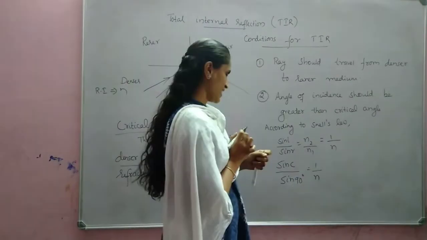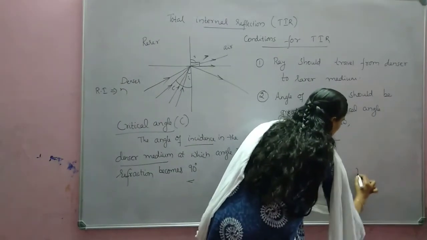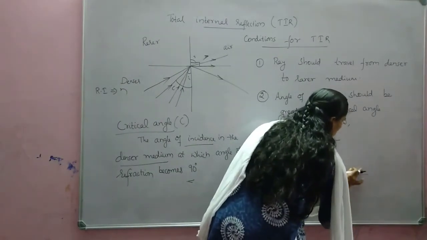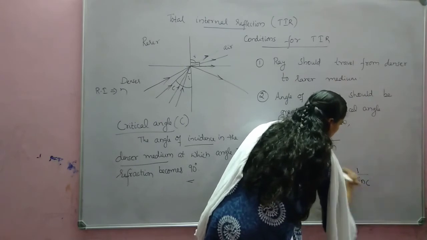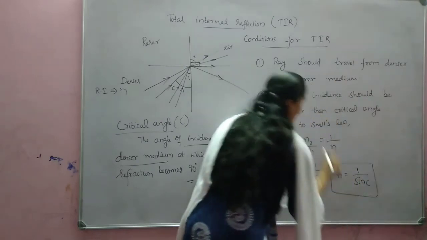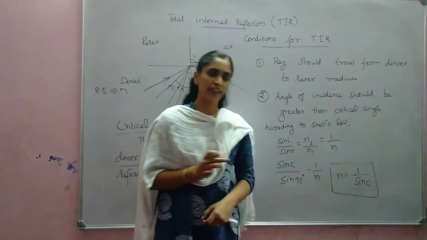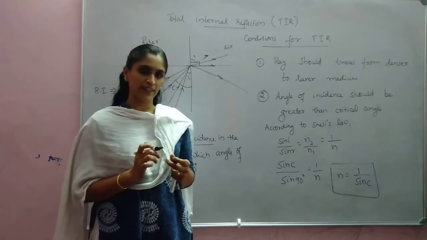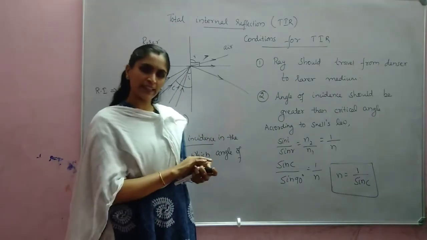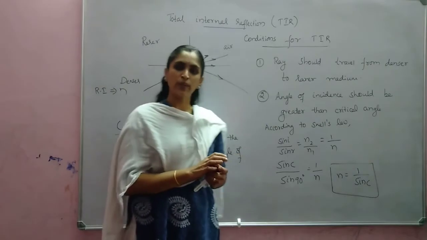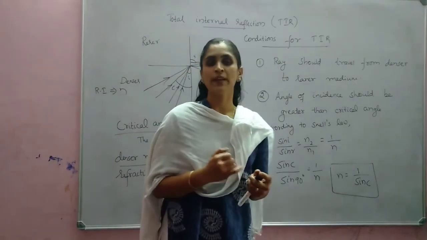Sin 90 is 1, so we can write the refractive index is equal to 1 by sin C. We can find the critical angle if we know the refractive index. Is it clear? So this is the way of finding the critical angle. n is equal to 1 by sin C, or sin C is equal to 1 by n. By using that, we can find the critical angle.